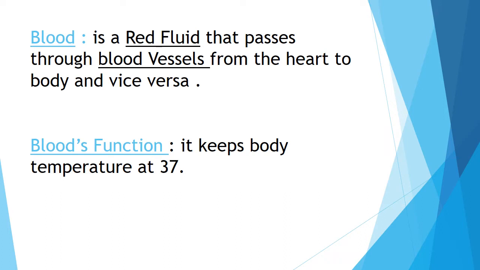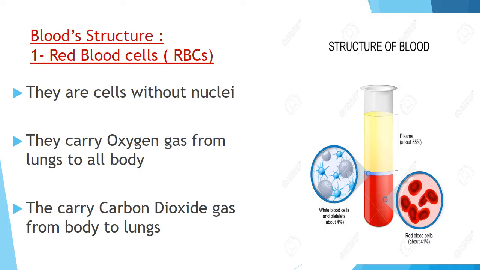What is the blood function? It keeps body temperature at 37 degrees, okay? The healthy body temperature is 37. Now let's take a deeper look at blood structure. Blood is composed of 4 components: red blood cells, white blood cells, platelets and plasma, okay? Red blood cells, white blood cells, platelets and plasma.